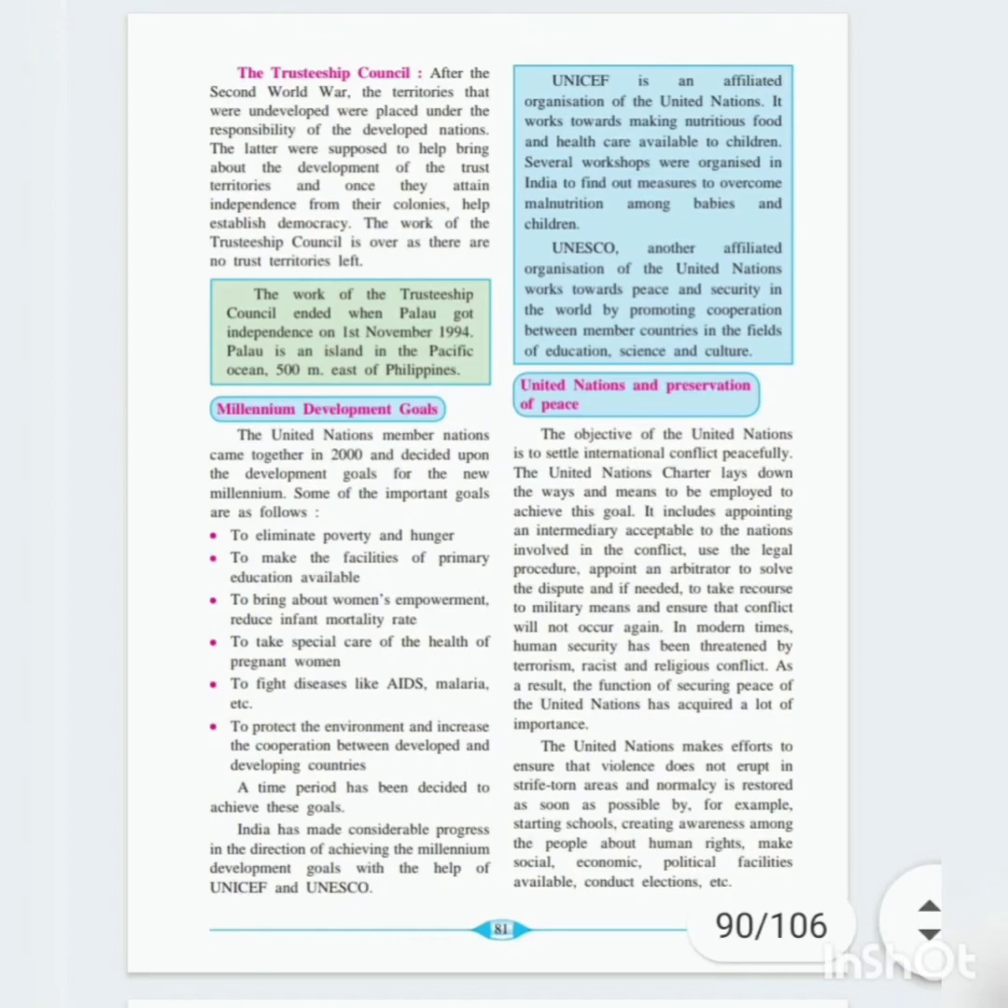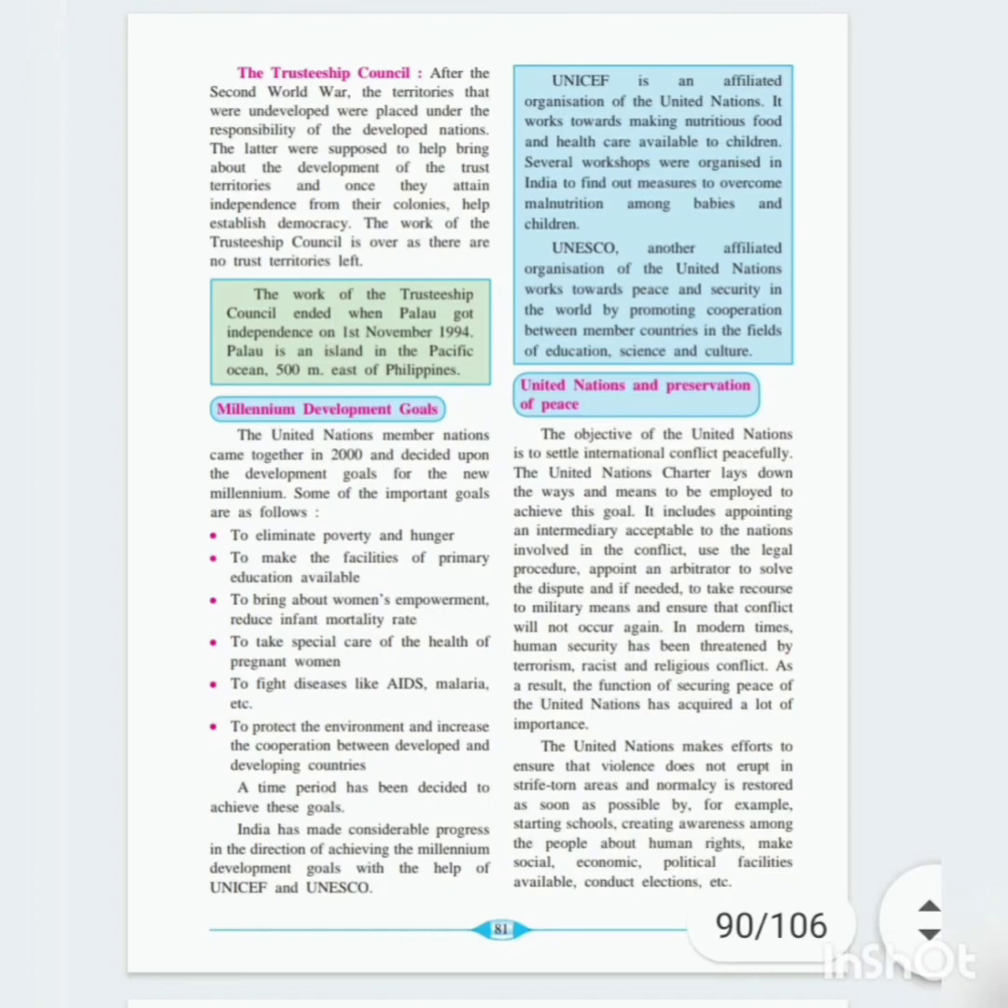To end or reduce poverty and hunger, to make primary education available for all the children, to bring about women's empowerment, to reduce the infant mortality rate, that is the death rate, to take special care of the health of pregnant women, to fight diseases like AIDS, malaria, etc., and to protect the environment and increase the cooperation between developed and developing countries.